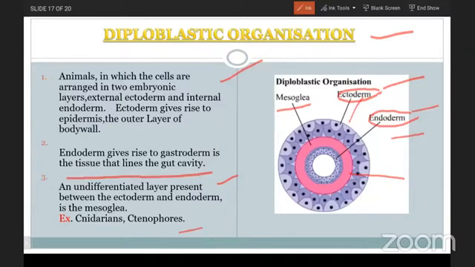The outermost is the external ectoderm and the innermost is the internal endoderm, and in between these two an undifferentiated layer is there, known as the mesoglea. That is the reason such animals are called diploblastic animals. The examples are the cnidarians and ctenophores.